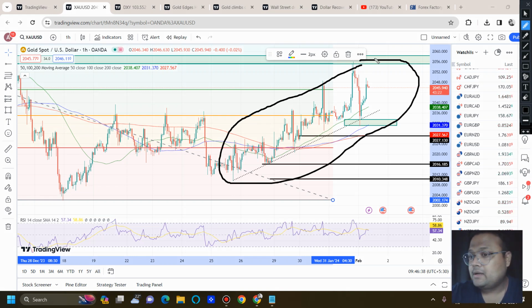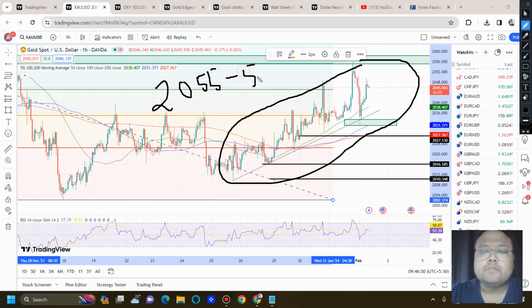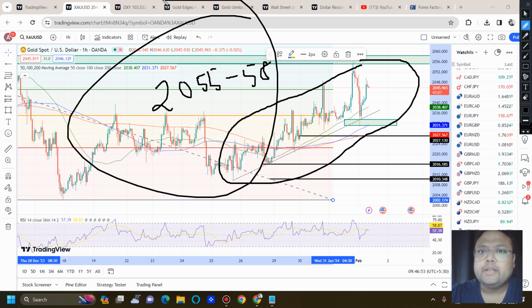But volume is extremely important for any market of the world for a breakout. So if the market goes up and doesn't have volume, then the market will not be able to break yesterday's level of 2055 to 2058. So especially during the Asian session and European session, if the market reverses, we can look for a sell. But at the time of the US session, we have news coming up. So if you see that the market is volatile, gold is bullish again, you can look for a buy above 2059 for 40-50 pips, not more than that.